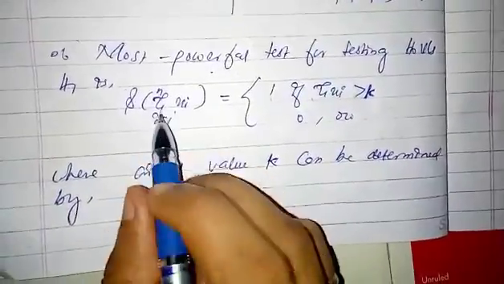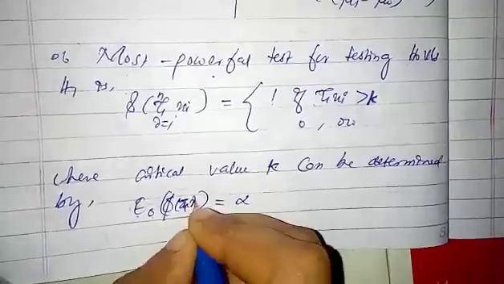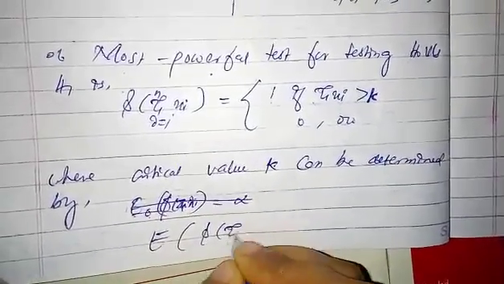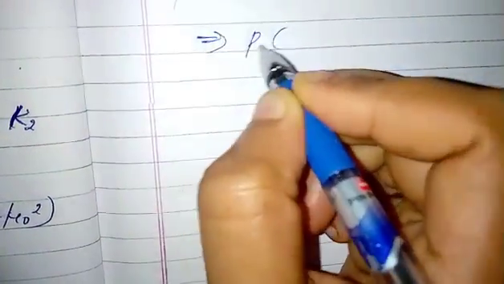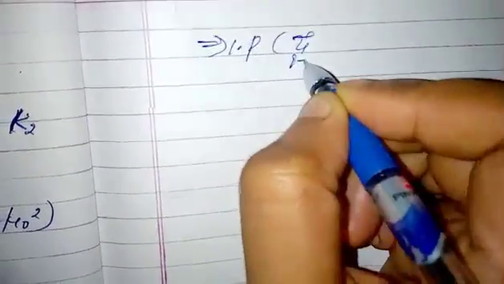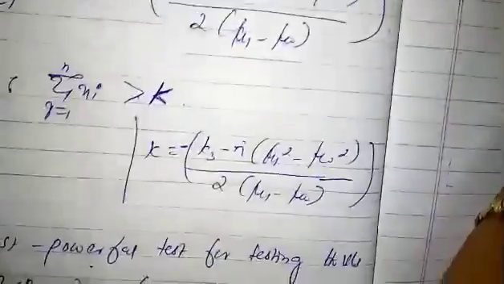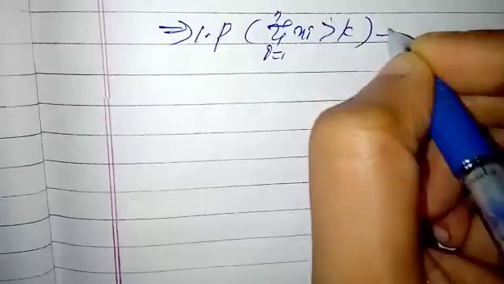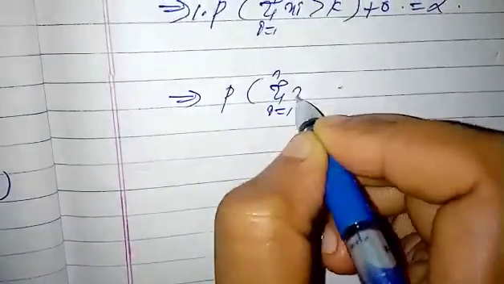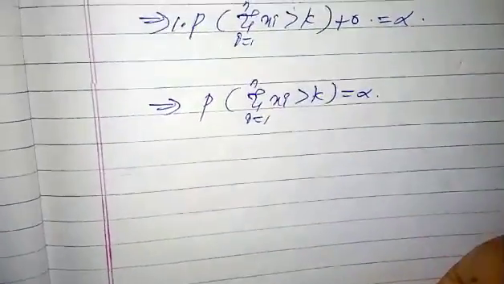Here it is phi of summation xi, right? Expectation of phi of summation xi under H0 equals alpha, which implies 1 into probability of summation i = 1 to n xi greater than k, plus 0, it's equal to alpha. So probability of summation i = 1 to n xi greater than k equals alpha.